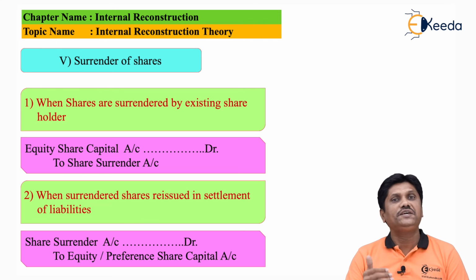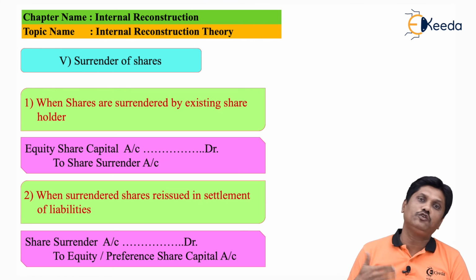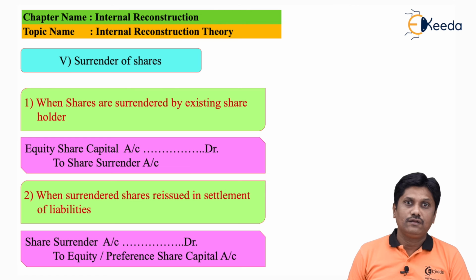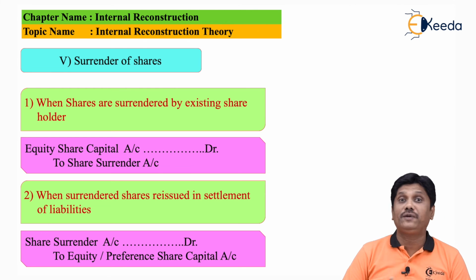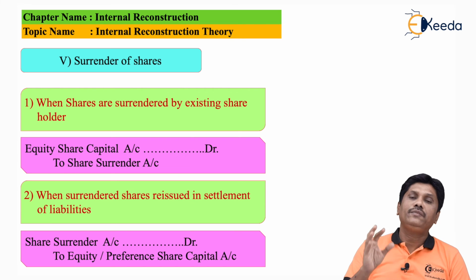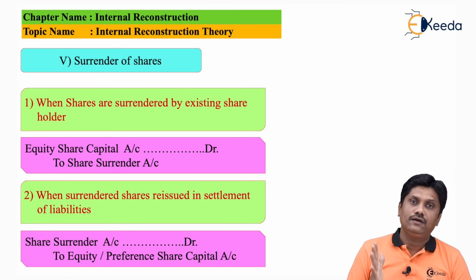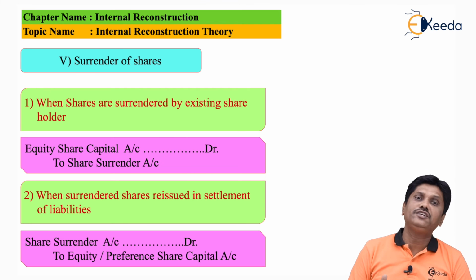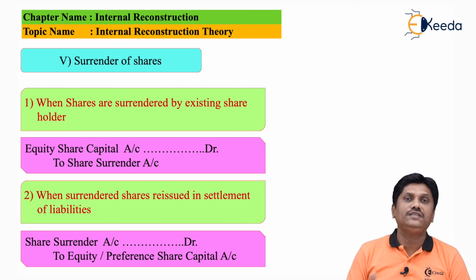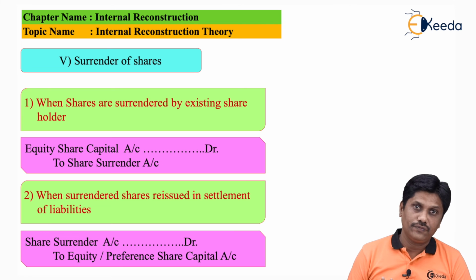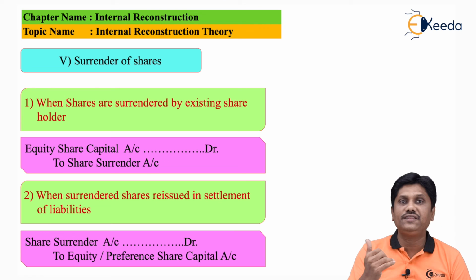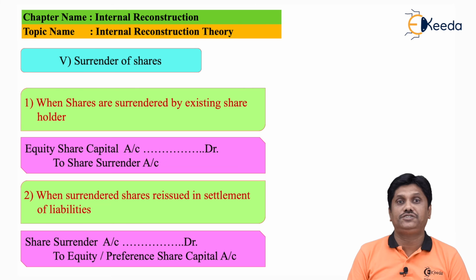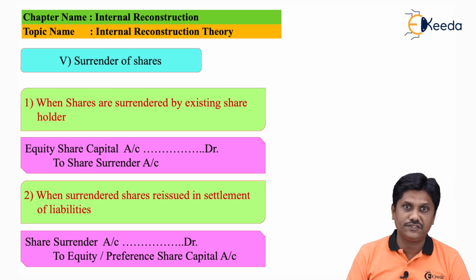So in this scheme, while reissuing the shares, it could be preference shares, it could be equity shares. There will not be a separate entry for converting equity shares into preference shares. In case of surrender, when you surrender the shares, you have given away your property. Now the company will decide whether equivalent share capital can be reissued in settlement of liability or not. By whatever way they want, they can reissue, but they cannot reissue the shares for cash consideration.